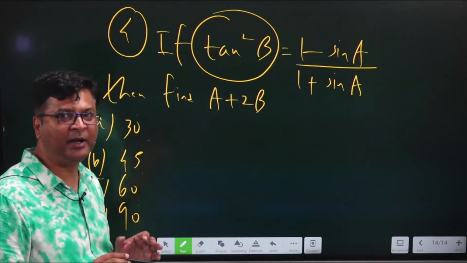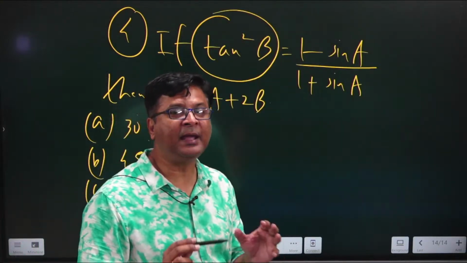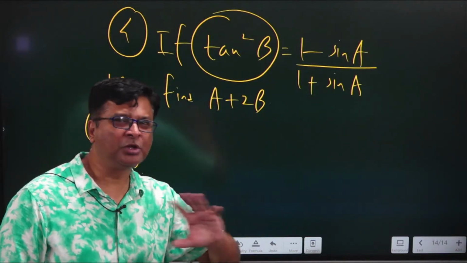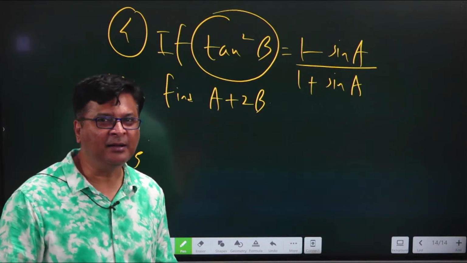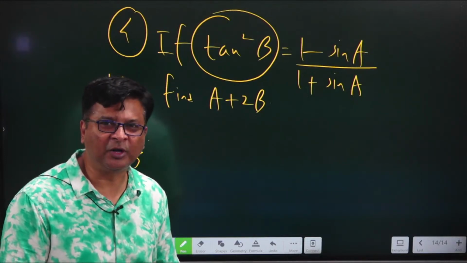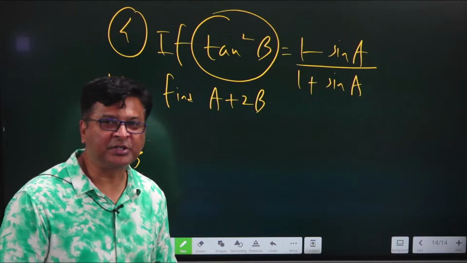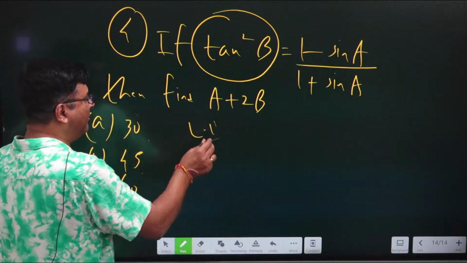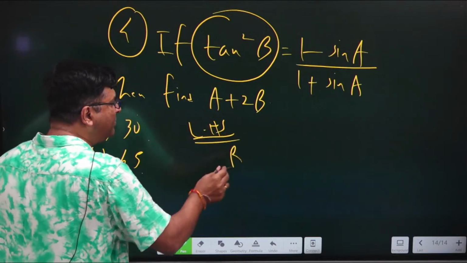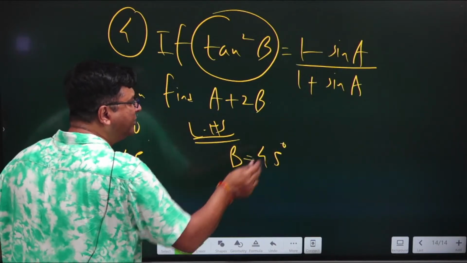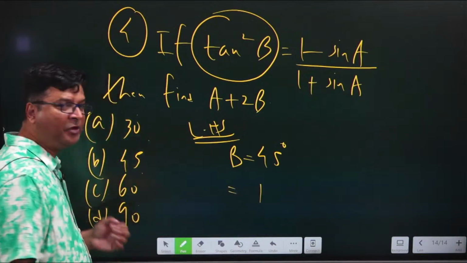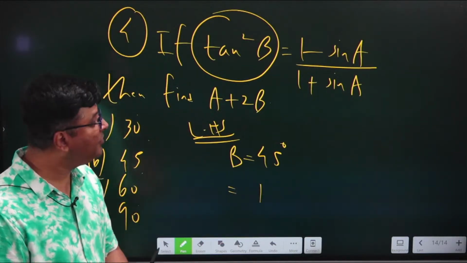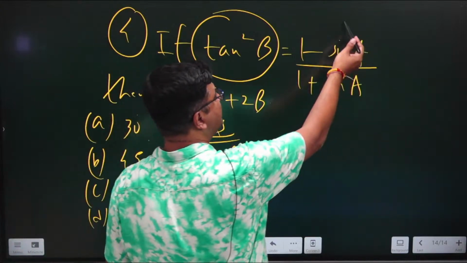In LHS, we are seeing that we have a value tan square B, and suppose I ask you which is the easiest value in tan. Definitely you can say, sir, 45 degree, because tan 45 degree is 1. If we take B as 45 degree, our left hand side will become 1, and that is our starting step.